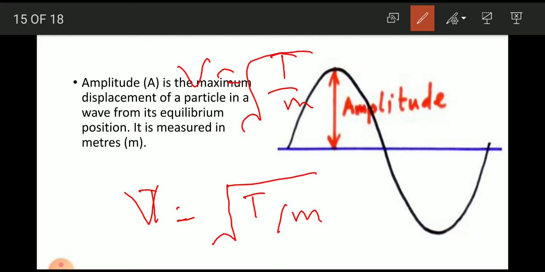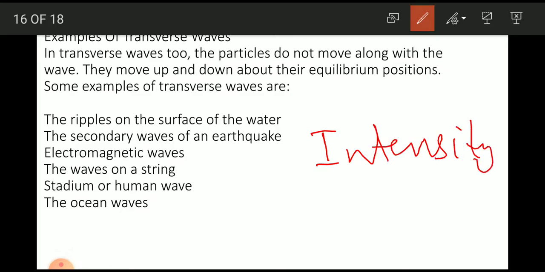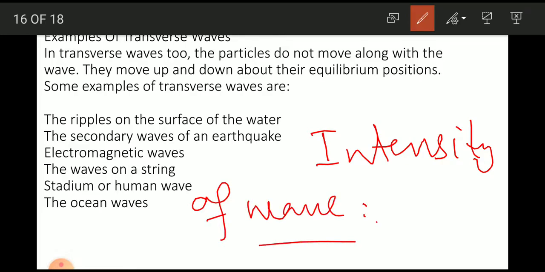Frequency of waves: the number of waves passing through a certain point in unit time is called frequency. Intensity of wave is the amount of energy transmitted per second per unit area perpendicular to the direction of propagation of waves.